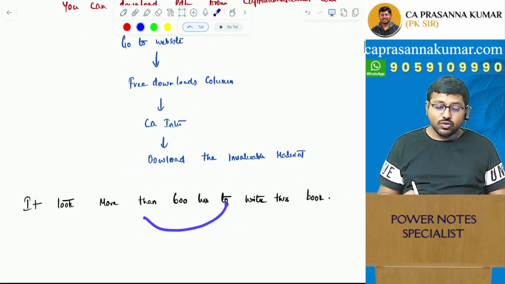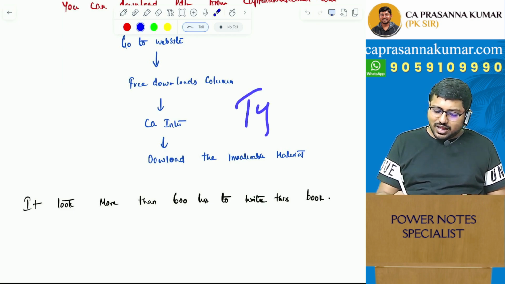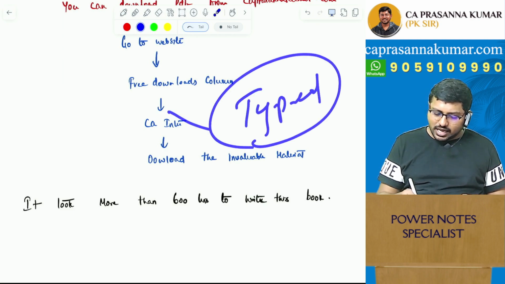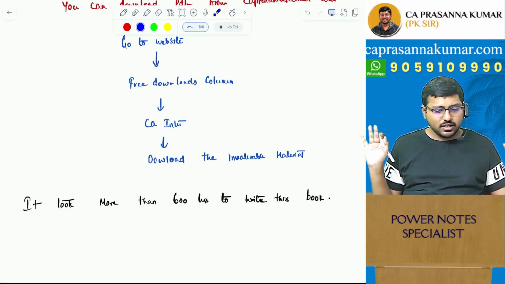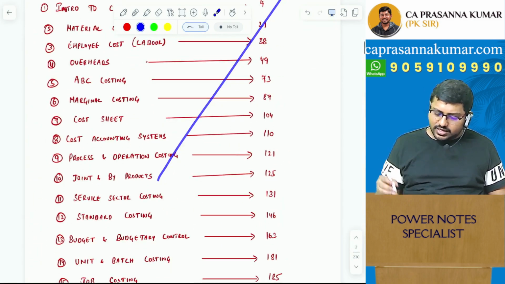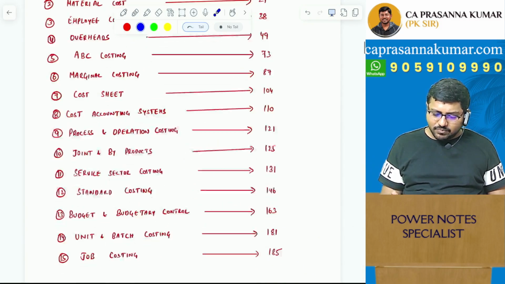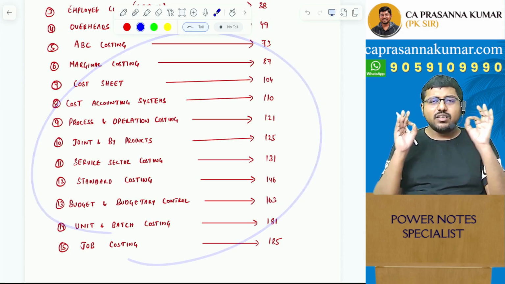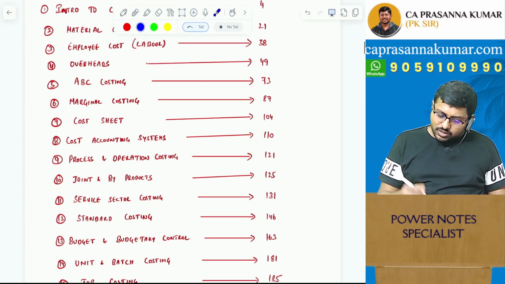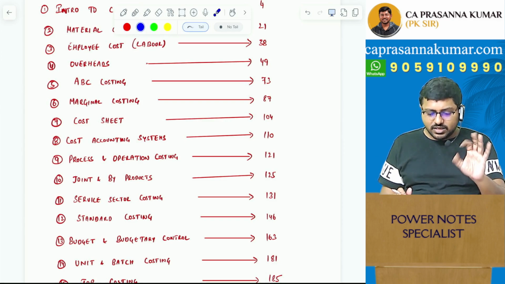Trust me, guys, it took me nearly more than 600 hours to make this material. Remember, this is not a typed material typed by any of my employees. Every single page of the material, including the index, is around 185 pages, plus some 20 pages here and there. So it's a very short, very crisp material. Conceptual theory is covered, dry theory is also covered. Whatever is relevant is covered.